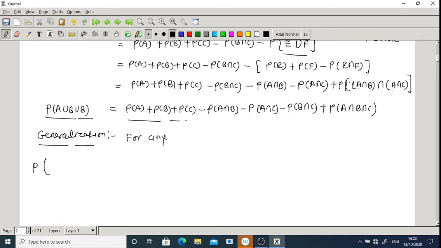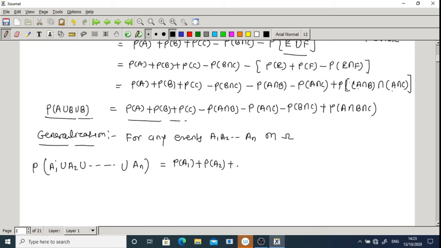For any events A1, A2, up to AN on omega, probability of A1 union A2 union up to union AN is equal to, first we add all the terms, that is P of A1 plus P of A2 plus up to plus P of AN.